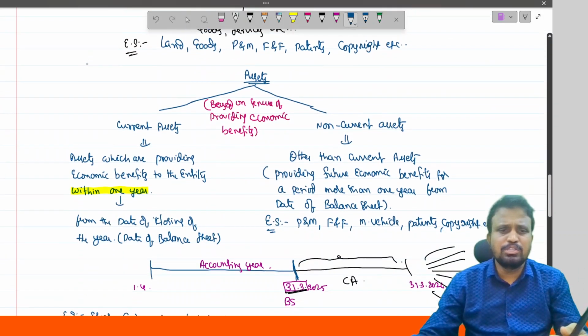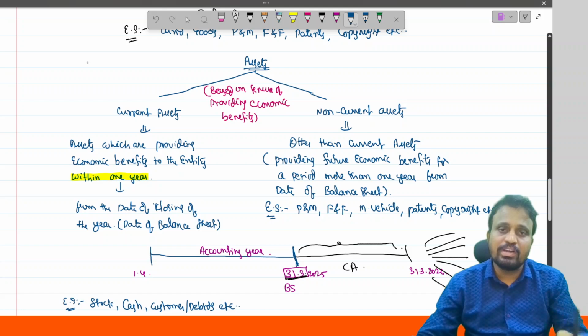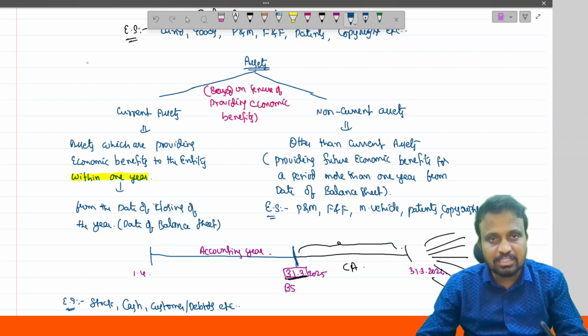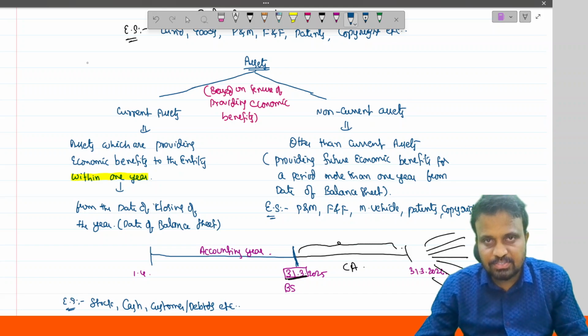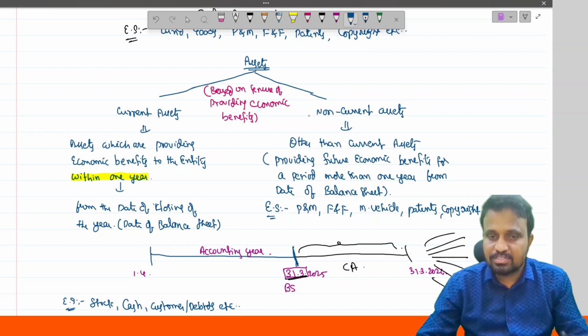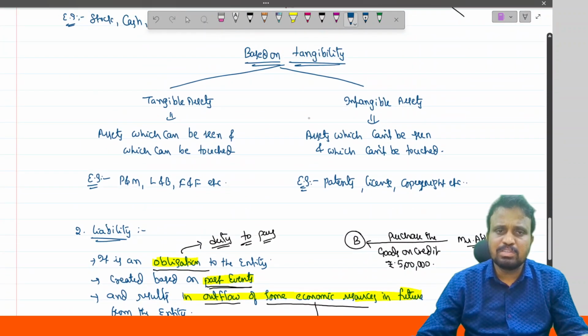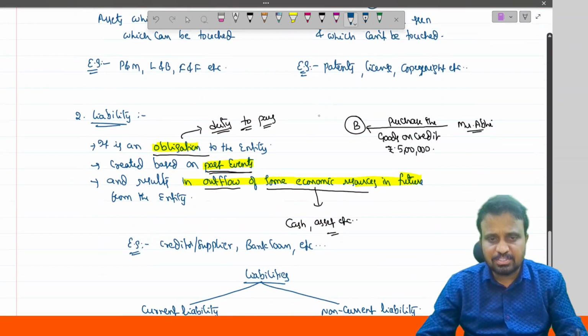These are classified into two types. Those realizable into cash or providing benefits to the entity within 1 year are covered under current assets, and others are classified under non-current assets. Based on tangibility, they are classified into two types: tangible assets and intangible assets.